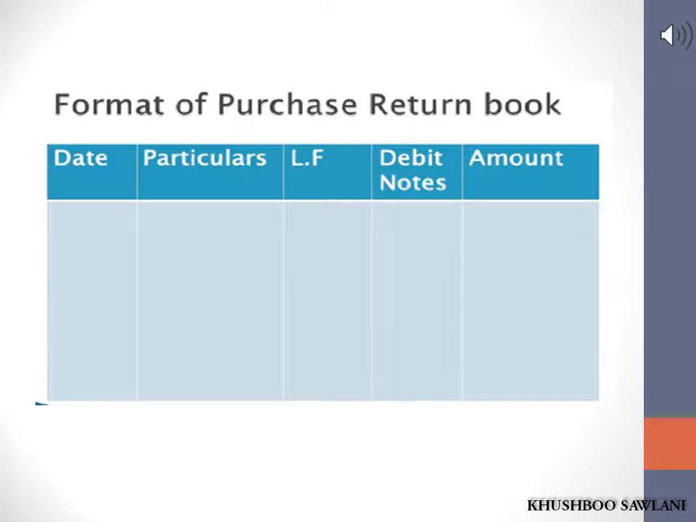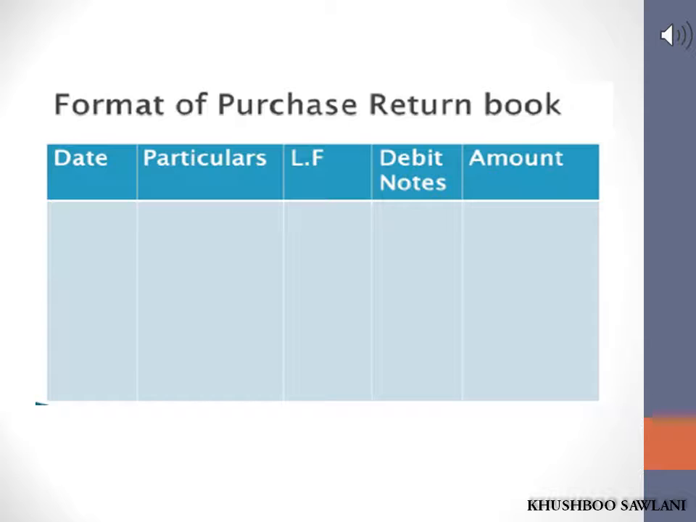Format of purchase return book. There are two types of purchase return book. First is the simple purchase return book, second is the columnar purchase return book. In the columnar purchase return book, there come two: purchase return book with columns according to types of goods, and second, purchase return book with columns for goods and expenses.